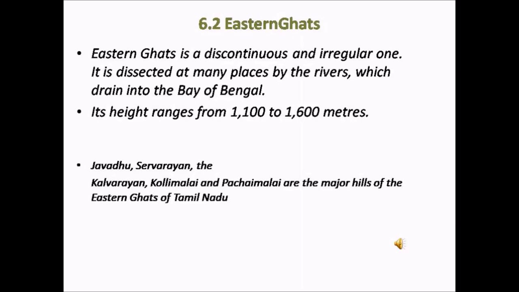As we already know, the rivers originate in the Western Ghats and they flow towards east through the Eastern Ghats and they drain in the Bay of Bengal. The average height of the mountain ranges in Eastern Ghats is about 1100 to 1600 meters. The major hills found in this region are Javadu Hills, Sarvarayan Hills, Kalvarayan Hills, Kollimalai Hills and Pachamalai Hills. We will see about these major hills one by one.